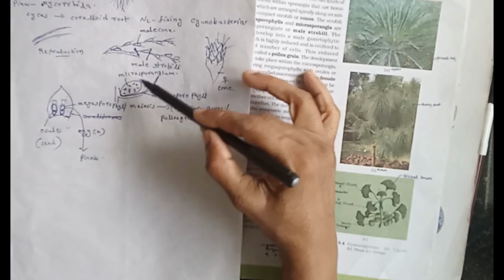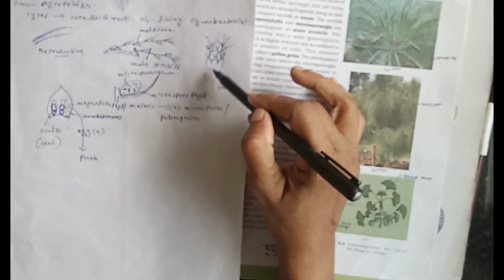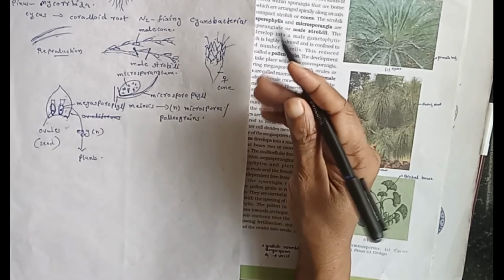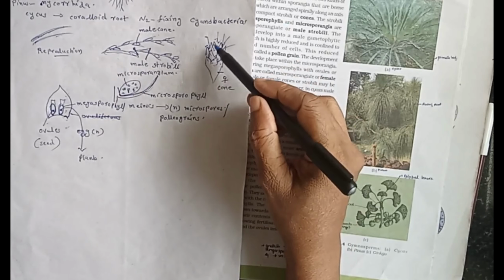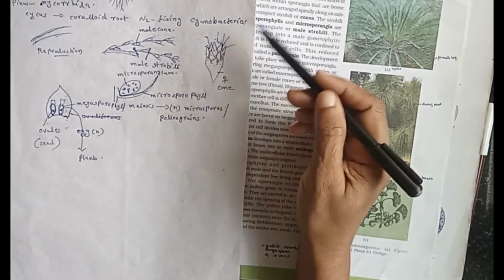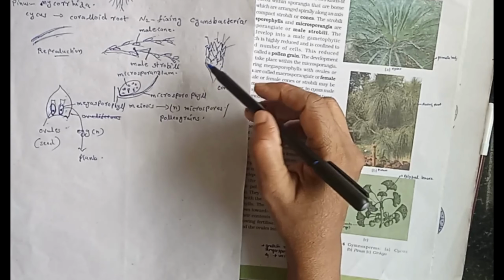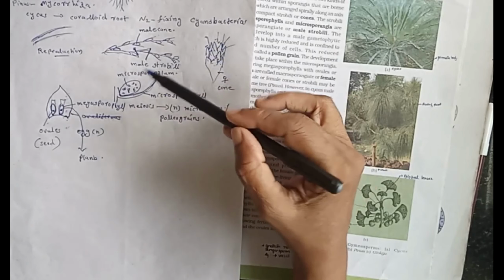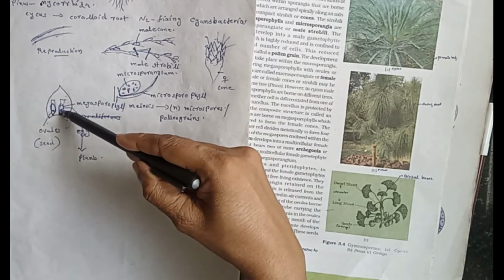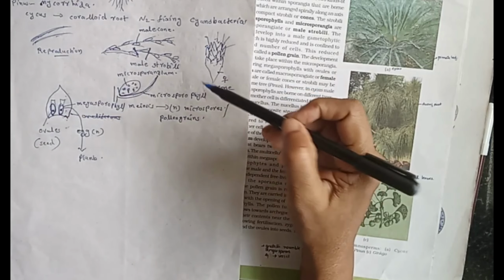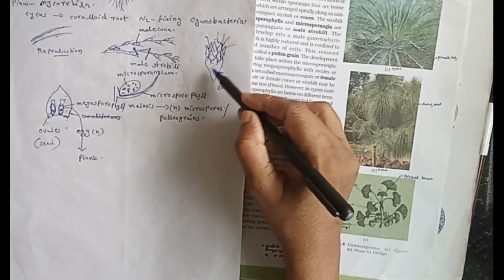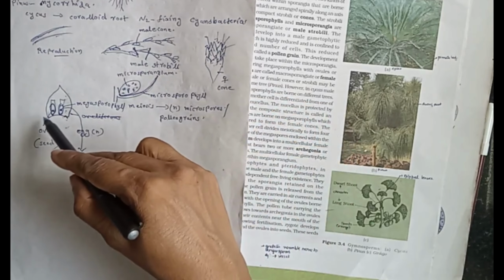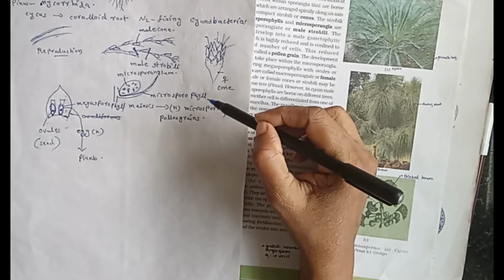The pollen grains from the microsporangium shed into the woody exposed open female cones and pollination takes place. Then fertilization also takes place, that is the male gametes of the pollen grains fuse with the egg cell of the ovule to form diploid zygote.